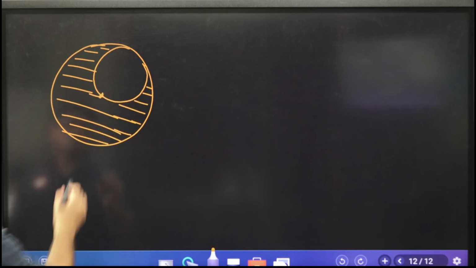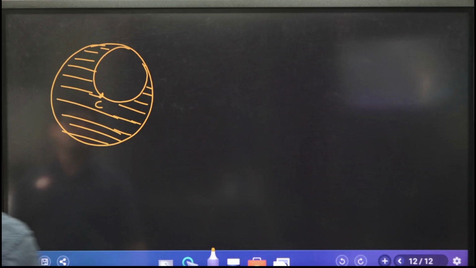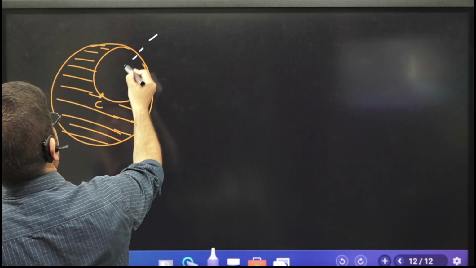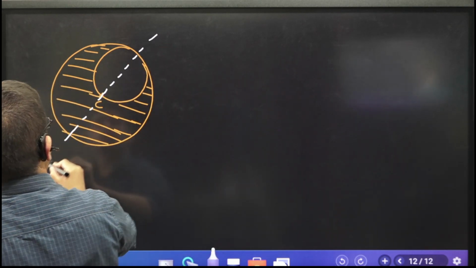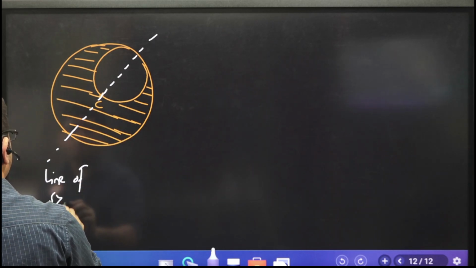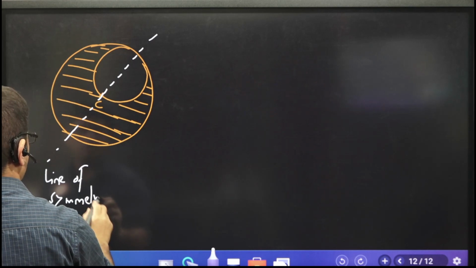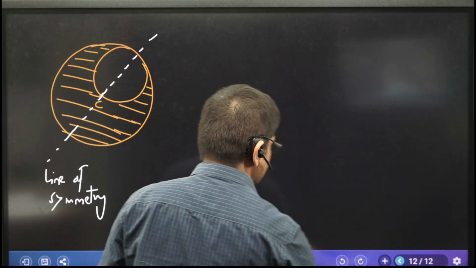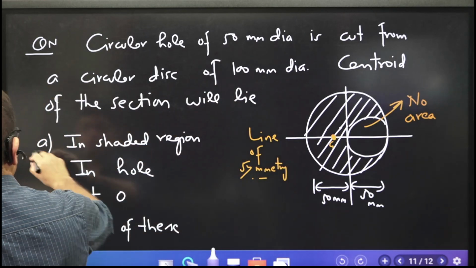This is the center of the larger circle. Can you tell me where is the line of symmetry? Yes, sir. This one is the line of symmetry. Agree or not? So in the previous question, the centroid is in the shaded region.